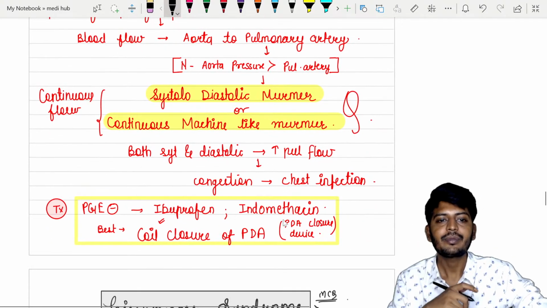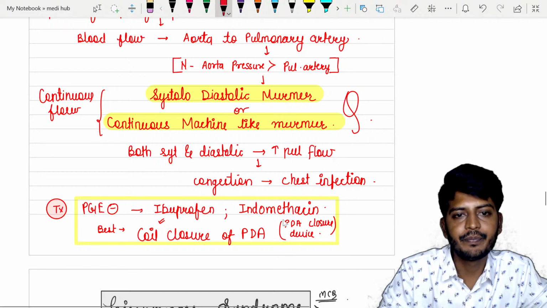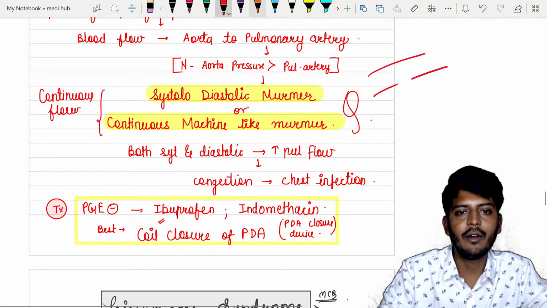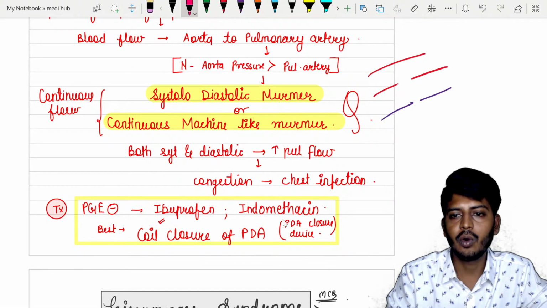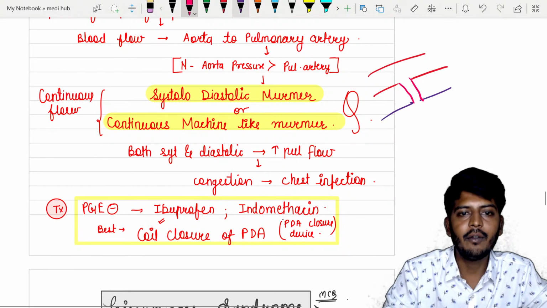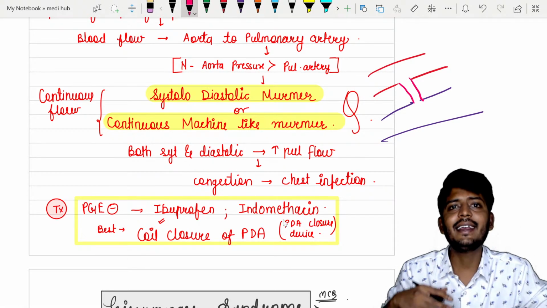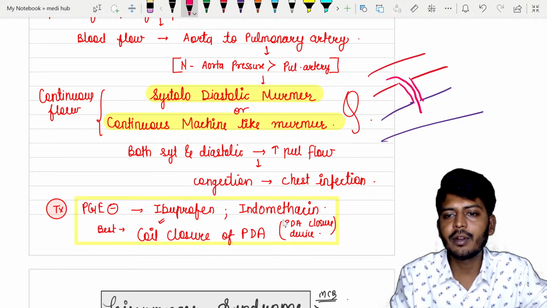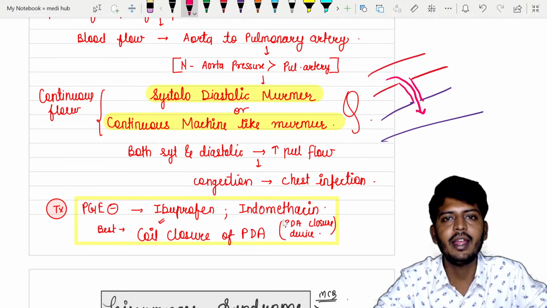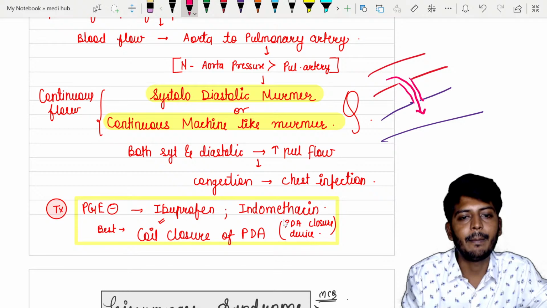Okay, so because of which देखो ये होता है. Aorta ऐसा रहेगा. You'll have your aorta like this. You'll have your pulmonary artery like this. Now the ductus arteriosus is open. Because aorta has a high pressure and pulmonary artery has a low pressure, continuously blood will be flowing from aorta to the pulmonary artery. This creates a continuous machine-like murmur.